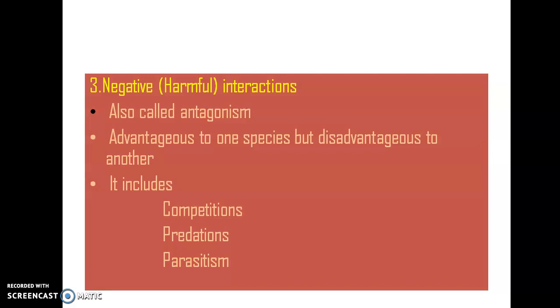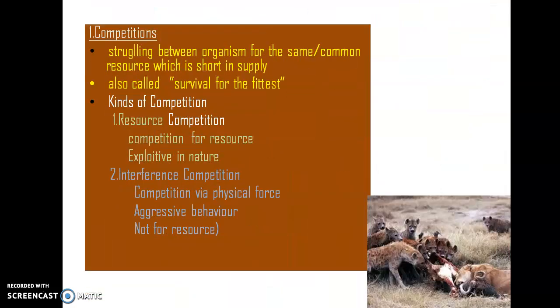Generally, three different kinds of interactions are categorized in this negative interaction. They are competition, predation, and parasitism. First one is competition. I told you in the previous class, competition is the interaction between two species or two members where overpopulation, overcrowdedness, or the scarcity of food materials happen. So we can say that it is a struggle between organisms for the same or common resource which is very short in supply.